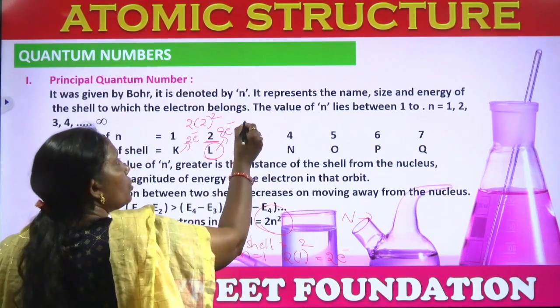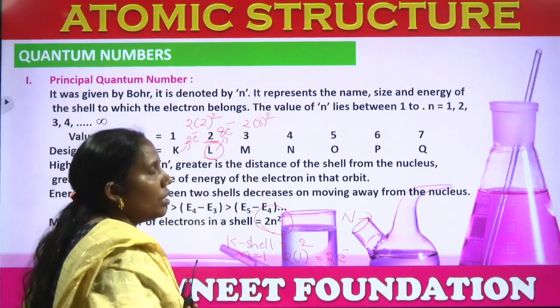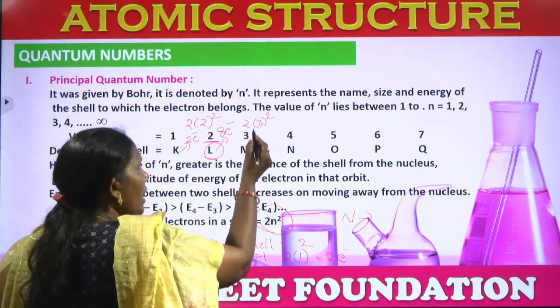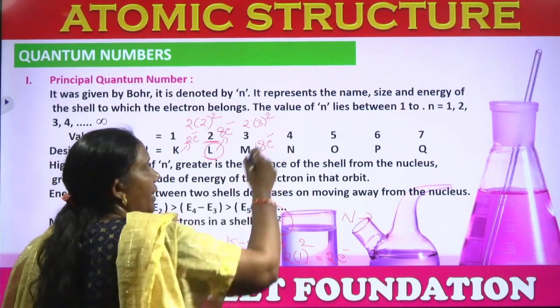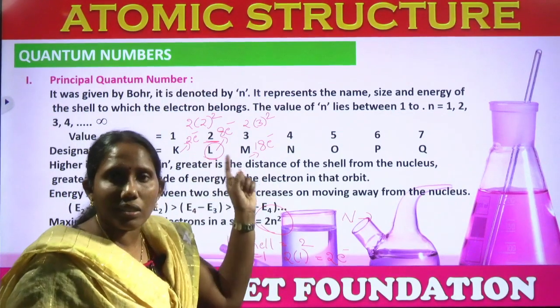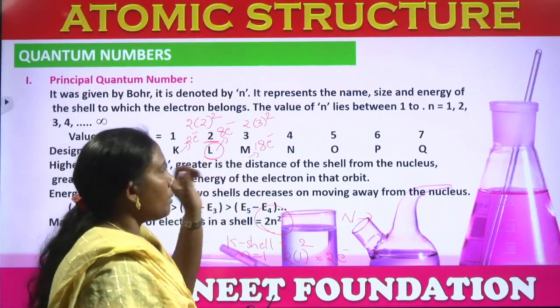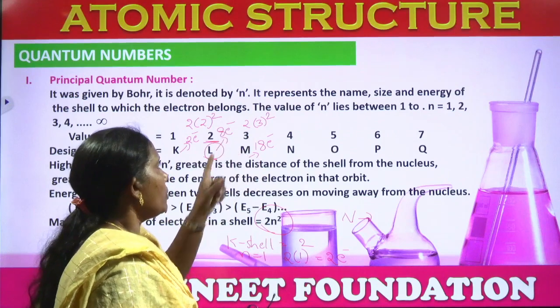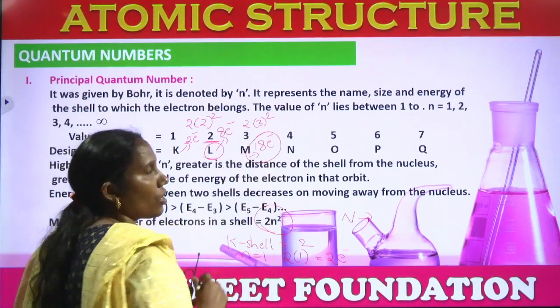So, 2 into 3 whole square. 3 threes are 9, 9 twos are 18. So, the M shell can accommodate 18 electrons. 3 square means not 3 twos are 6, that is 3 into 3. Right? So, 3 square means 3 threes are 9, 9 twos are 18. So, the M shell can accommodate 18 electrons.